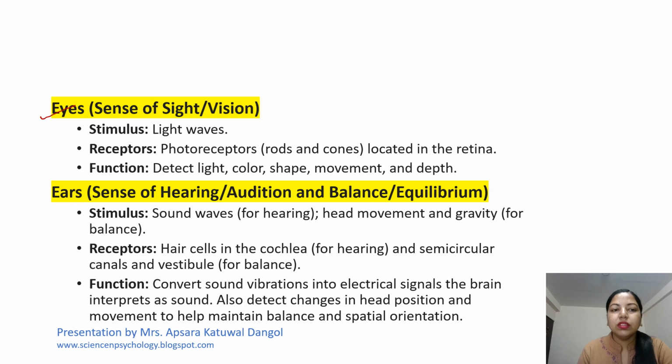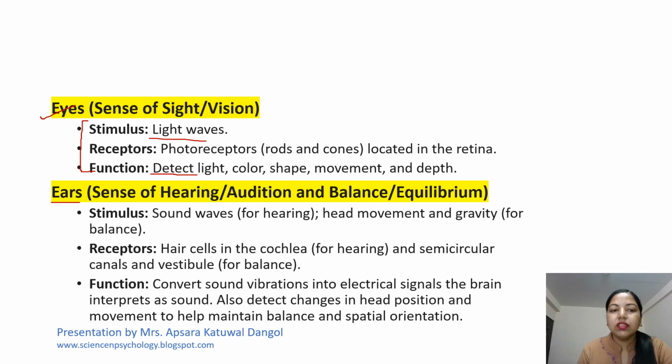If we look at our sense organs in these three categories, that is the stimulus, receptor, and function. In terms of eyes, stimulus, it is usually light waves, receptors, it is photoreceptors, rods and cones located in the retina, and function, what does it do? Detect light, detect color, shape, movement, and depth.